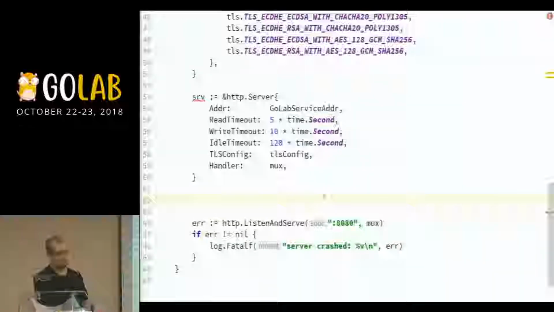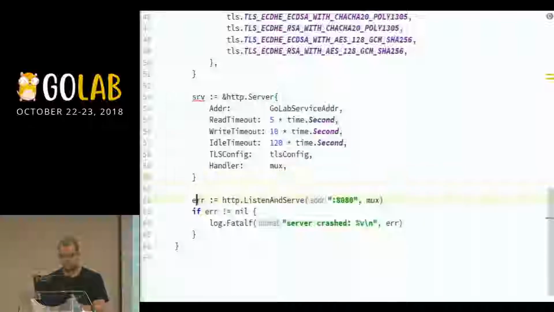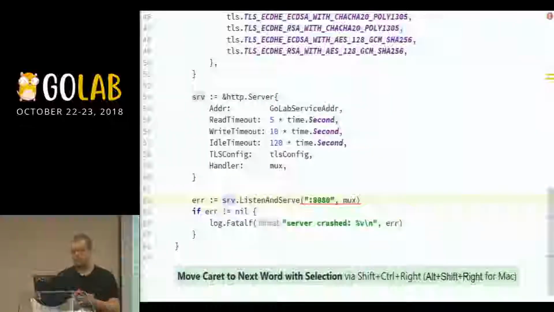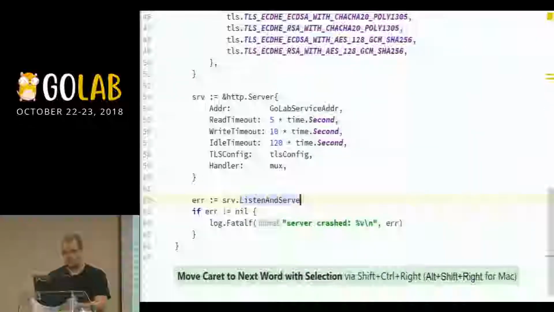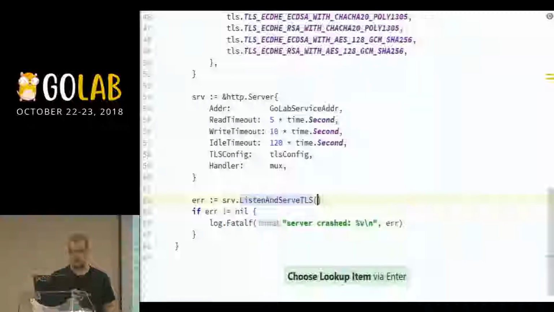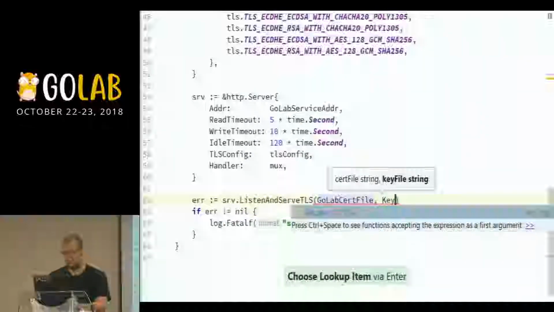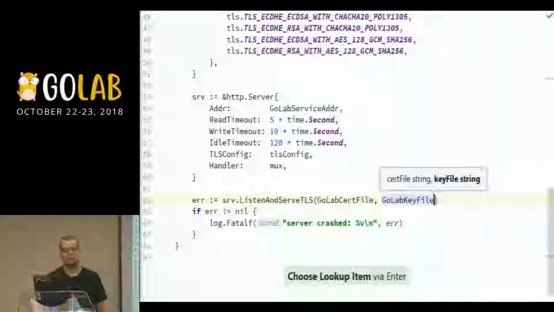We have the router initialized and prepared to serve requests, and we have the server that's custom configured. So let's start using that. To do that, we just need to change that line and say, instead of ListenAndServe, we have ListenAndServeTLS, and we have either a certificate file that we need to use or the key file that we want to use.